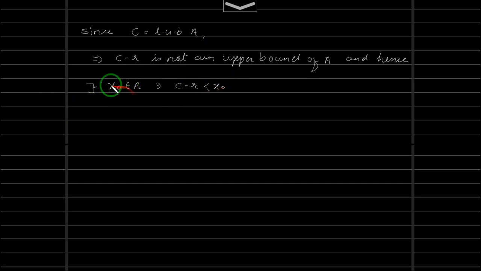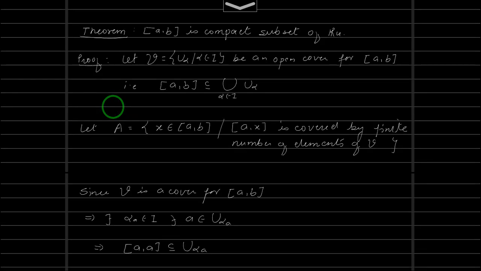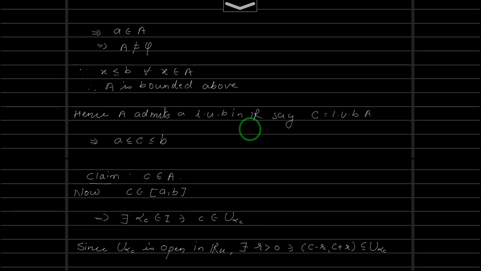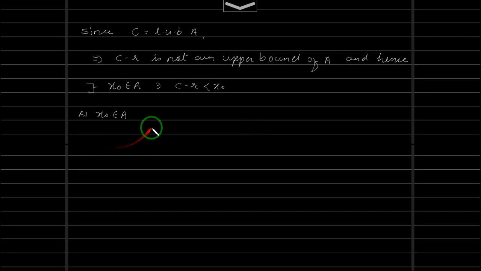Now, x naught belongs to A, and what is A? We have taken A to be those elements from A comma B which are covered by a finite number of elements. And since x naught belongs to A, the interval A comma x naught is covered by a finite number of elements.